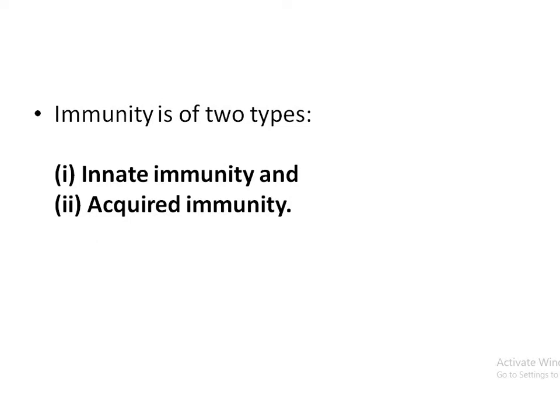Immunity is of two types: innate immunity and acquired immunity. Innate immunity is present since birth, while acquired immunity we develop after birth when we come in contact with antigens.